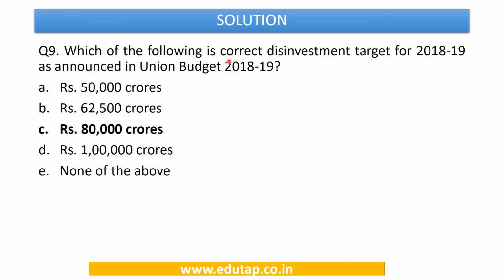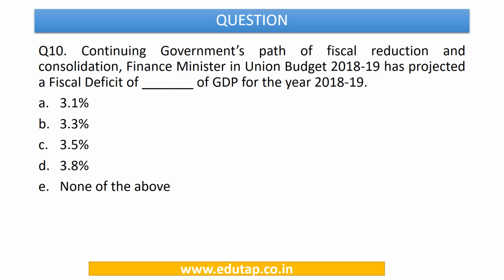So now we can easily answer this question, that the disinvestment target for 2018-19 under the Union Budget 2018-19 has been fixed at rupees 80,000 crore. So answer to this is going to be option number C. Now let's move to the next question.